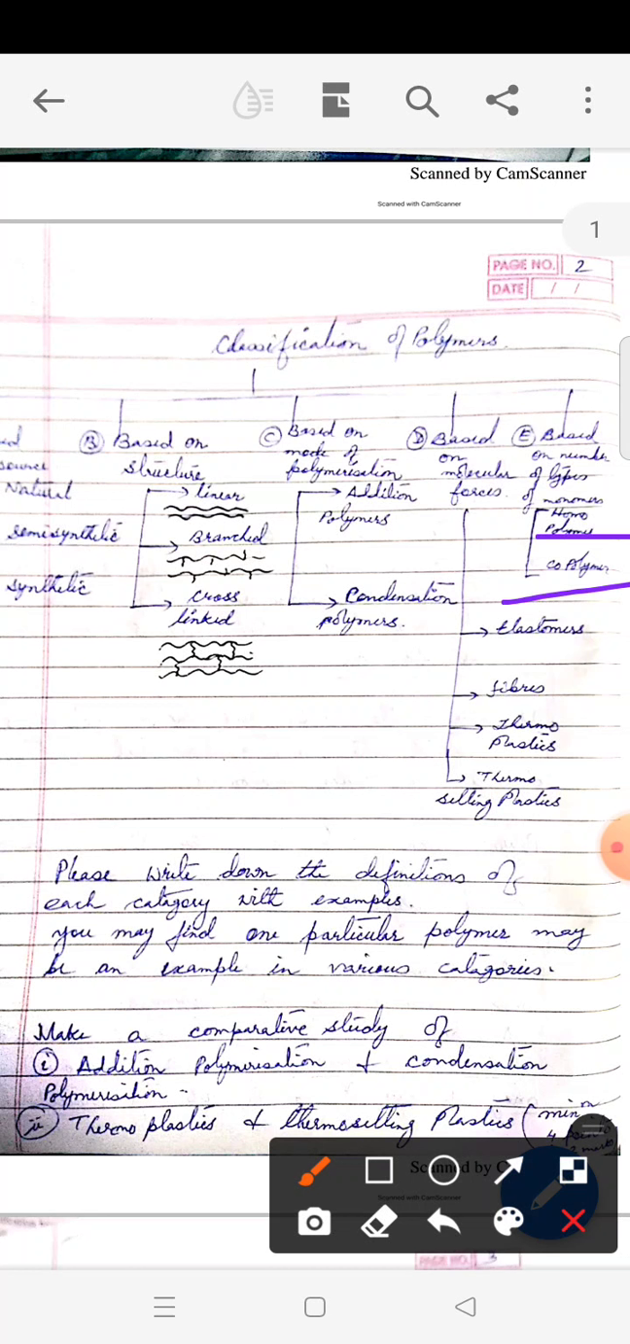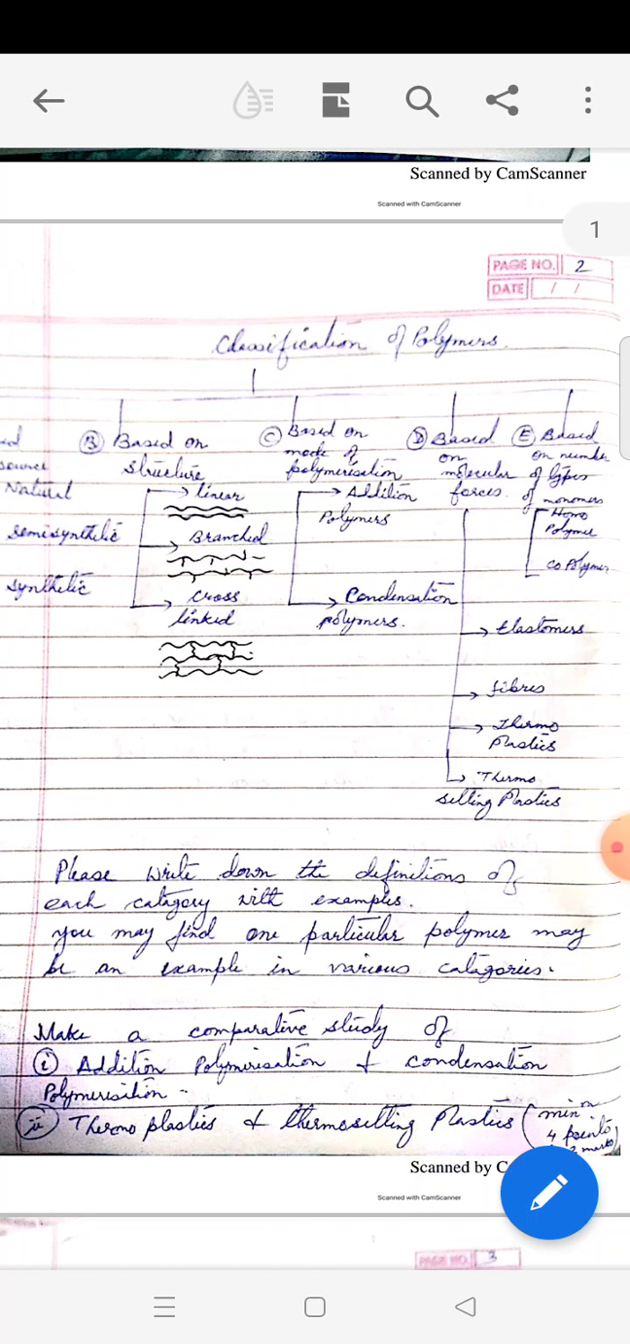So here I have given some work, you can see. Please write down the definitions of each category with example by referring to your textbook. You may find one particular molecule may be present, maybe an example in various categories. So please make a comparative study of addition polymerization and condensation polymerization, and thermoplastic and thermosetting plastic, as I said already.